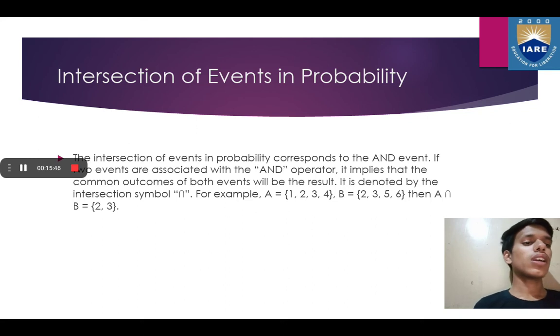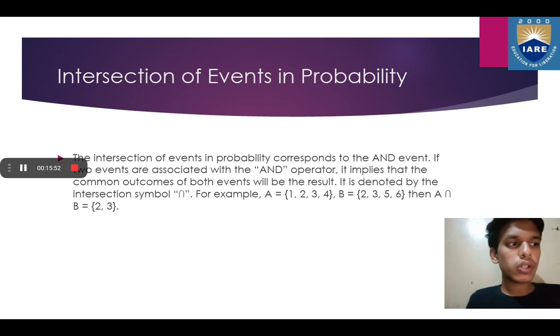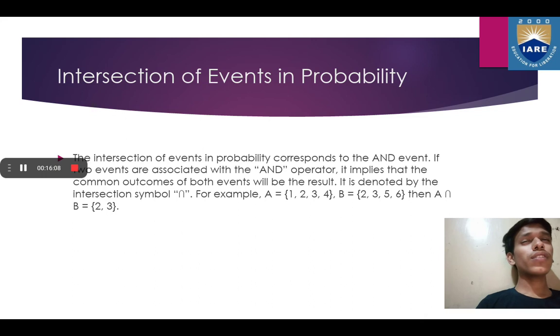For example, A is an event which consists of elements 1, 2, 3, 4, and B is also an event which consists of numbers 2, 3, 5, 6. Then with the AND operator between A and B, you will get 2 and 3 as common. Or when you throw a dice, let us consider A as the event of getting a prime number and B as the event of getting an even number. So if we take the intersection, we'll get 2 as a common element in both the events.